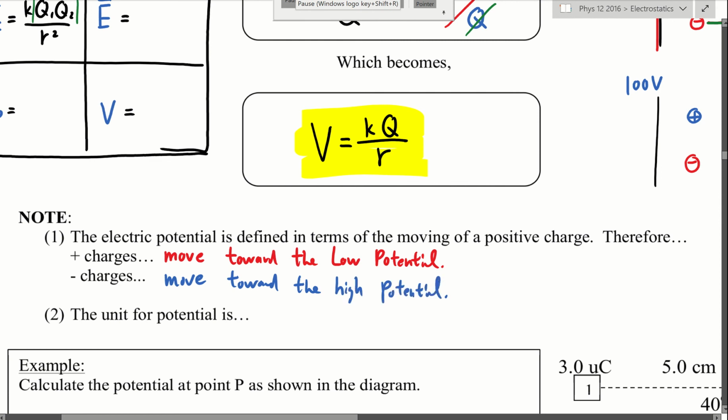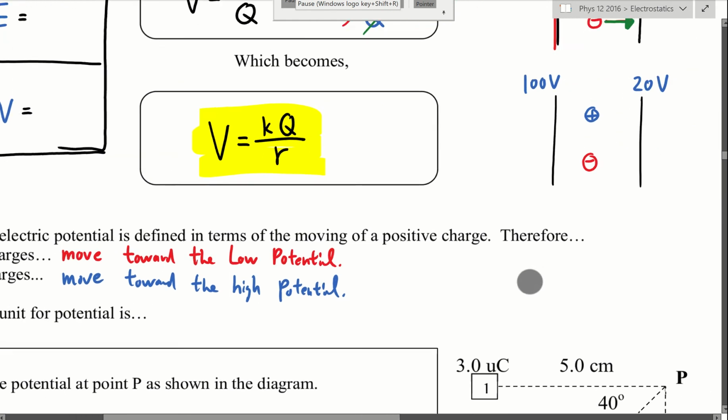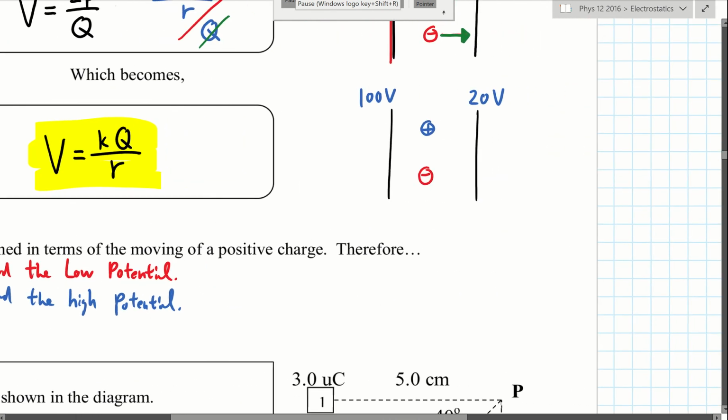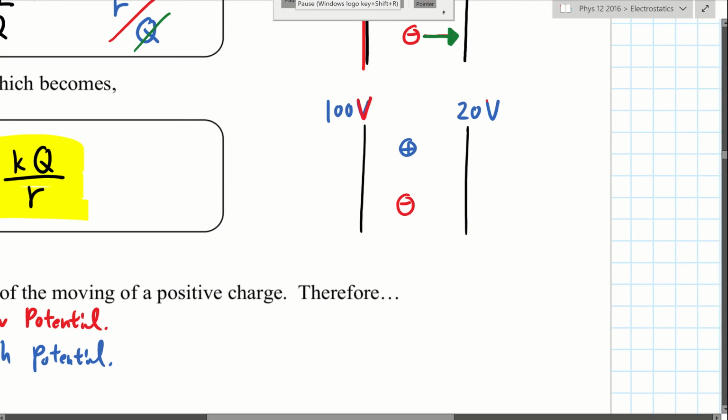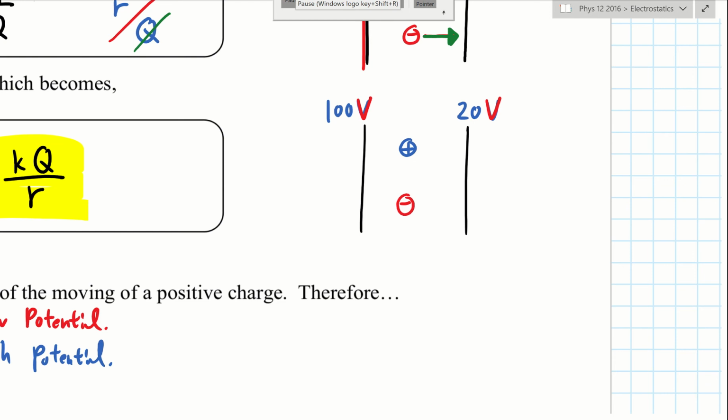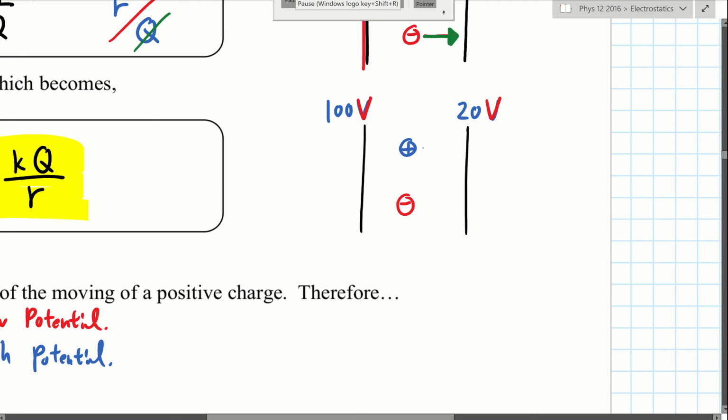Okay, now, sometimes it's very hard to say what is low potential and what is high potential. Maybe not really hard, but just look at this example: 100 volts and 20 volts. Which way will the positive charge move toward? Which one is actually the higher potential or the lower one? Positive charge goes to the lower potential. So positive charge will go here.